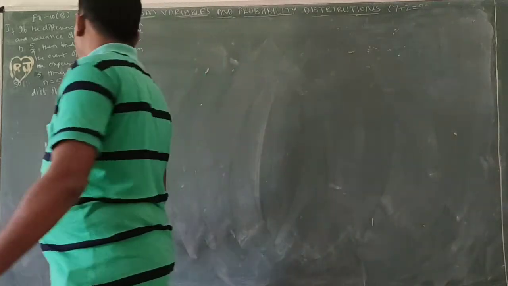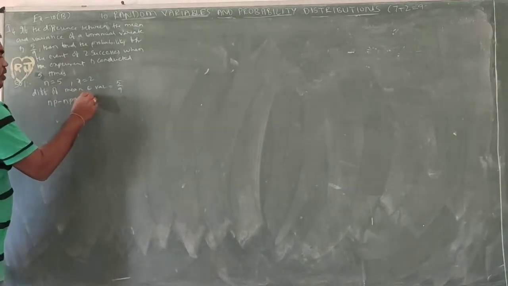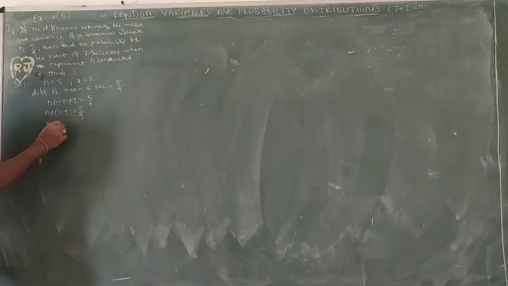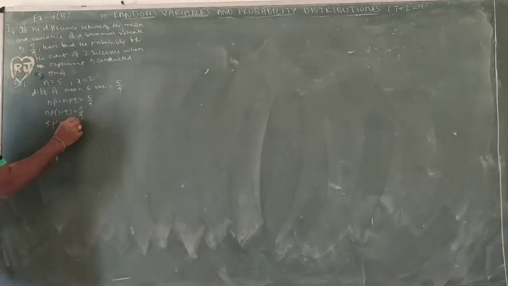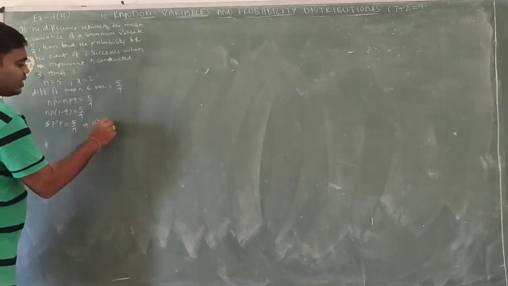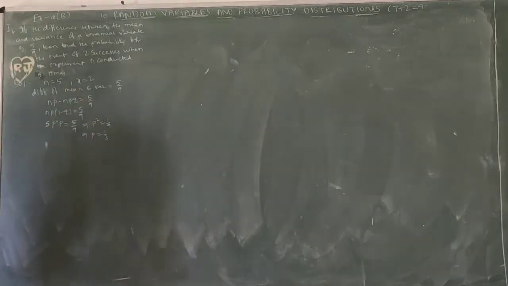So NP minus NPQ equals 5 by 9. NP common, 1 minus Q equals 5 by 9. N value is 5. P times (1 minus Q) is also equal to P, so P times 5 equals 5 by 9. Both sides 5 cancel. P square equals 1 by 9, so P equals 1 by 3.